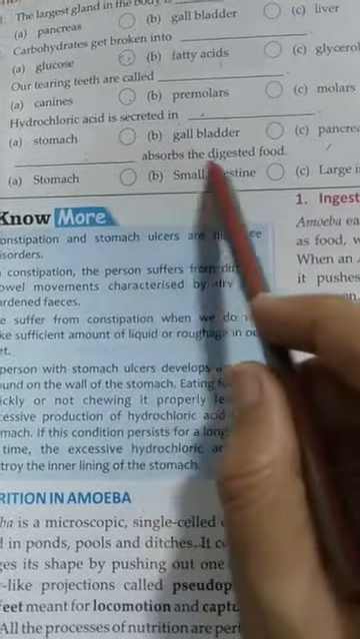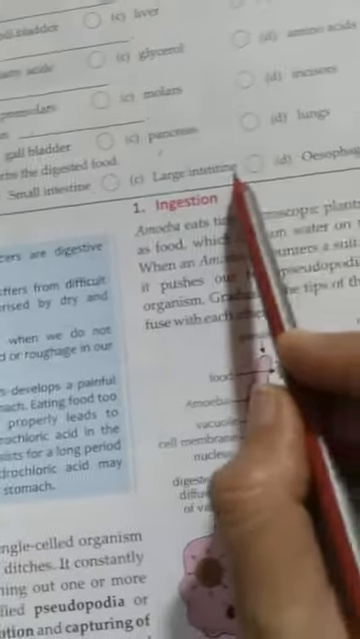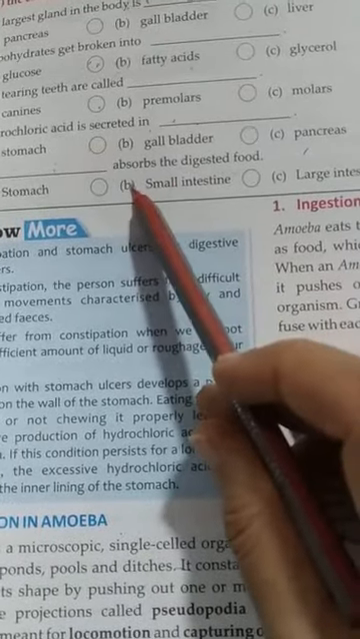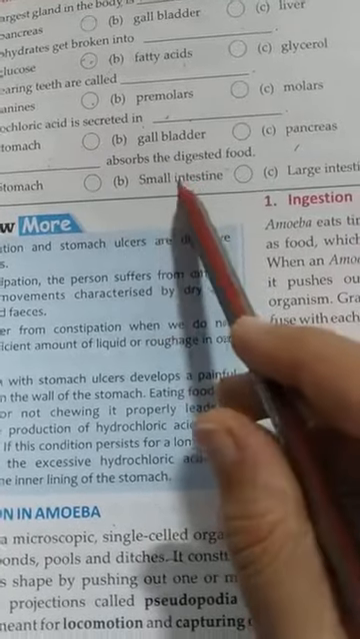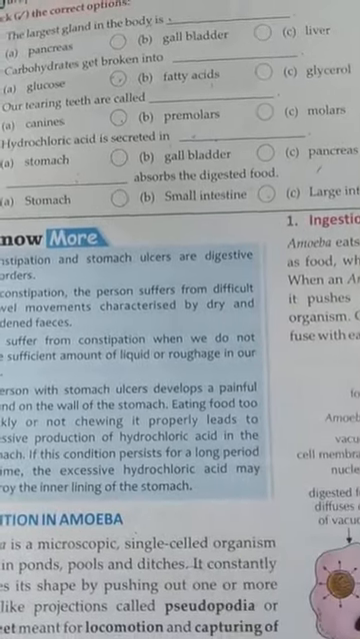Next, blank absorbs the digested food: stomach, small intestine, large intestine and esophagus. Which part of our body absorbs digested food? The answer to this question will be small intestine. Okay.